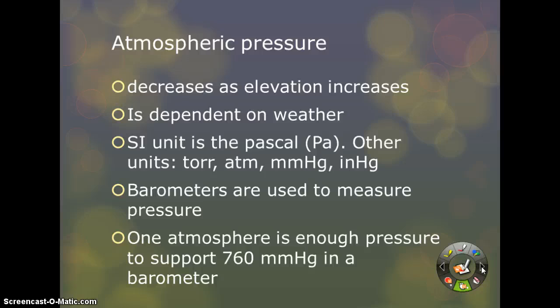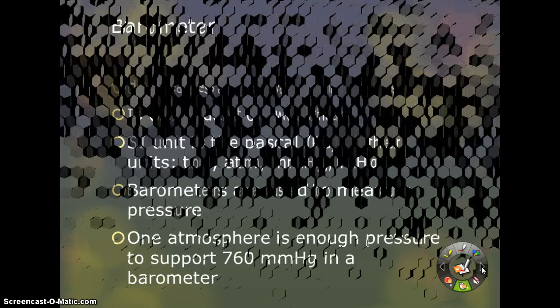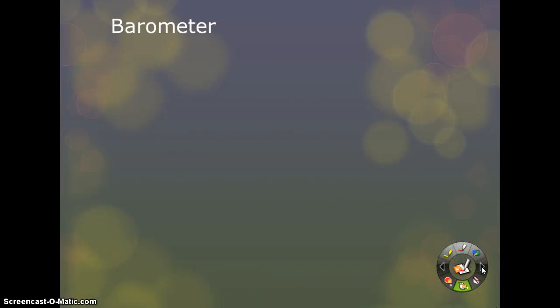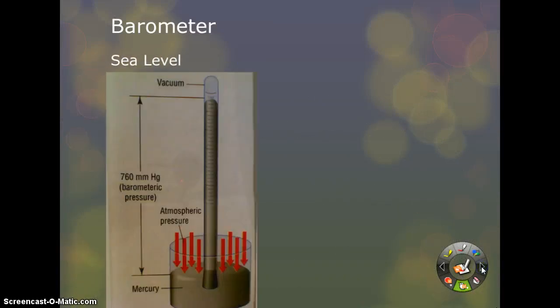So 1 atmosphere is going to be enough pressure to support 760 millimeters of mercury in a barometer. If you were standing at sea level, the barometer is going to go to 760 millimeters of mercury up here. The atmosphere is going to push down on this container of mercury. Mercury needs somewhere to go, so it's going to be forced up this column, which is actually a vacuum, so there are no other particles in here, and the mercury is free to move up the column.